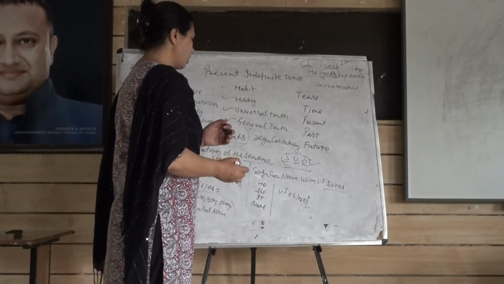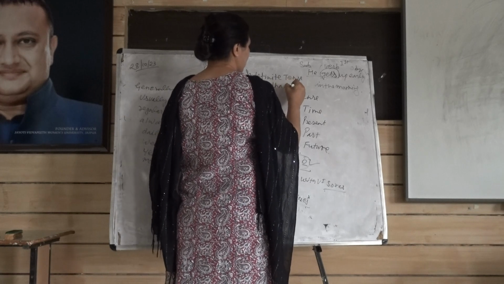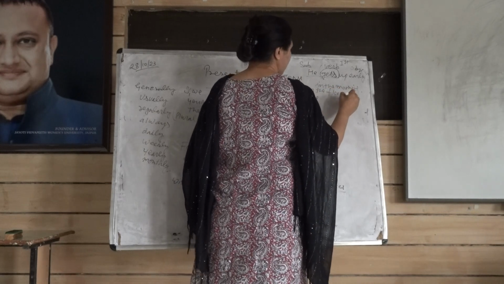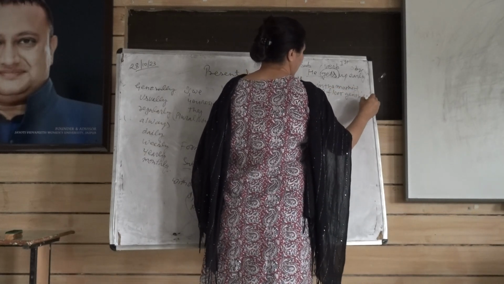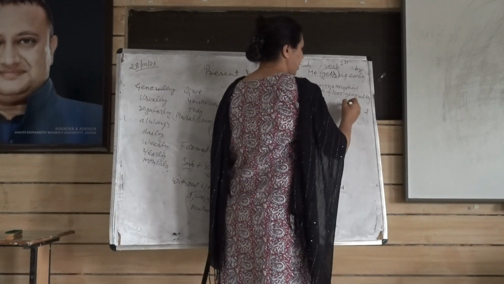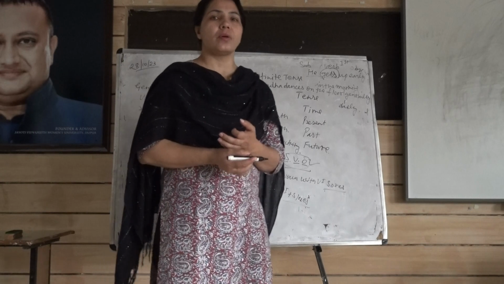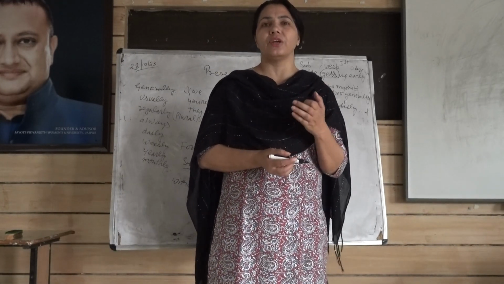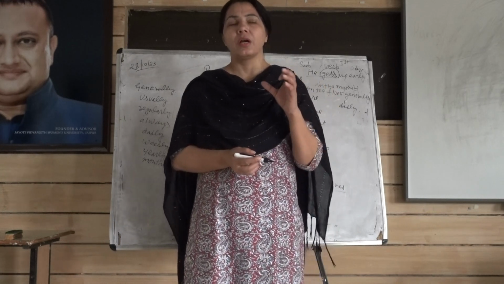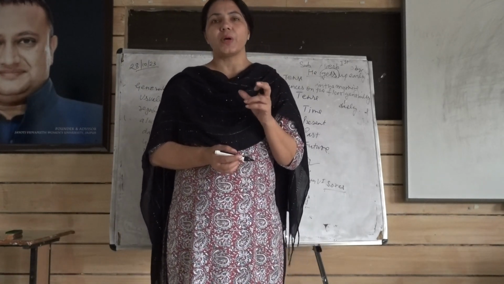Right? Next sentence: Radha dances on the floor generally. I have already discussed that if in the sentence you find generally, frequently, usually, daily, always, sometimes, such kind of recognition at the end of the sentence, it means the tense is present indefinite tense.